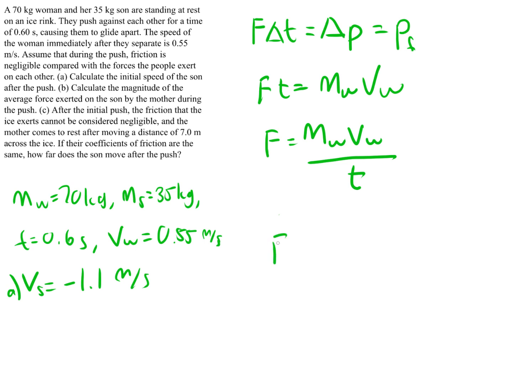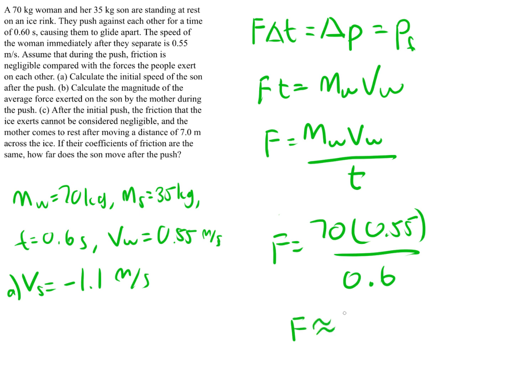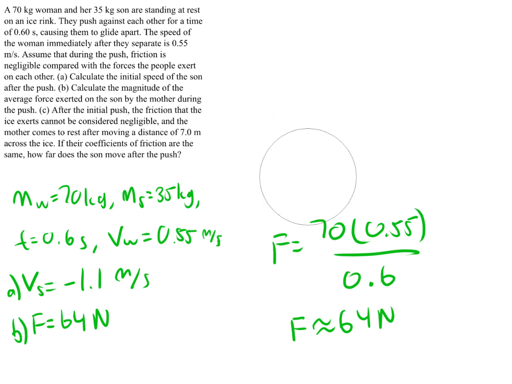So if we just plug everything in, it's equal to 70 kilograms times the velocity of 0.55 divided by 0.6, the time interval. So if you solve that, the force is about 64 newtons. So we can just round that off to 64 newtons here. So for B, the force is equal to about 64 newtons. And that's the average force exerted. So I'm going to erase all this.